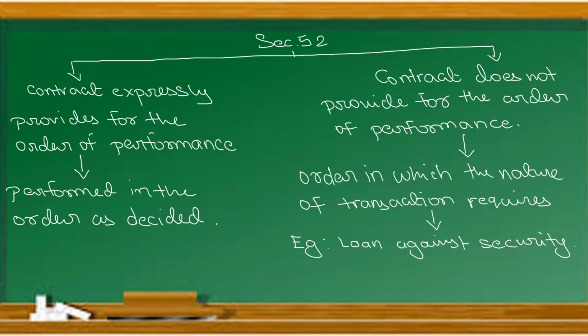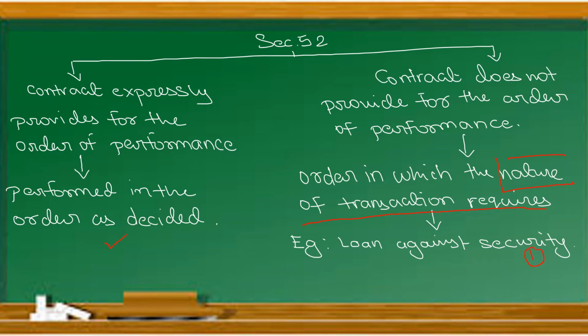Similarly, see one example, section 52, where the contract expressly provides for the order of performance, it is performed in the order as decided. Where the contract does not provide for the order of performance, then the order in which the nature of the transaction requires, right? Say for example, loan against security. Say for example, I have applied for a loan to the bank. Will the bank give me the loan first, or will they ask me for the security first? They will ask for the security first.